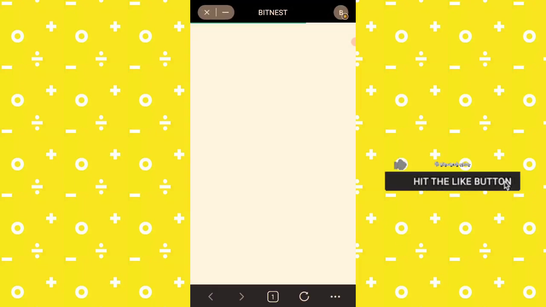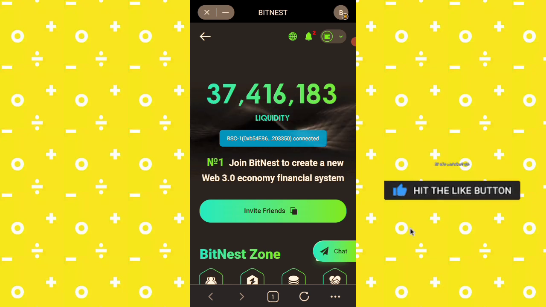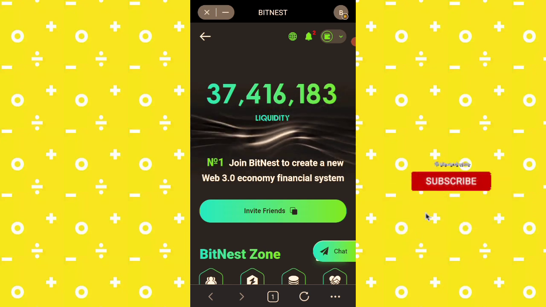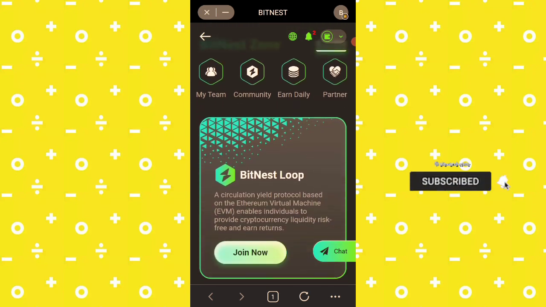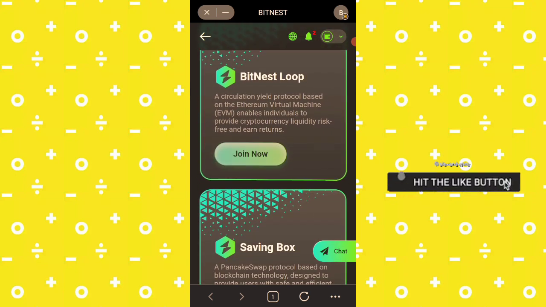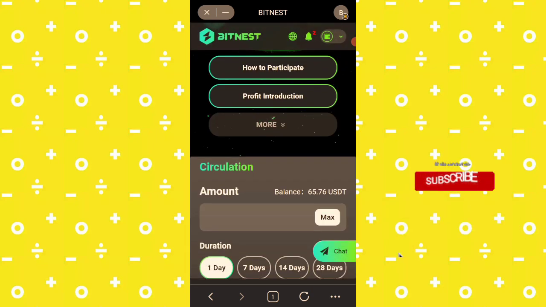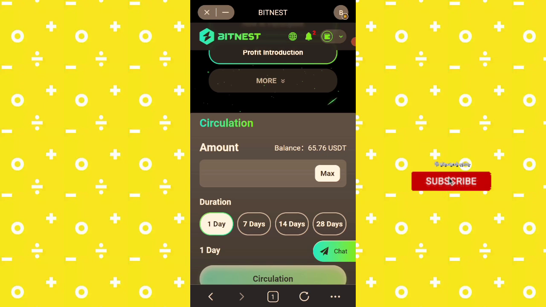So you can see how seamless it is working on Token Pocket wallet compared to Trust Wallet. That's the reason why we recommend a certain wallet to use. So this is still the website on Token Pocket wallet, and this is Bitnest Loop. Come to this Bitnest Loop. So you can see my balance of 65 dollars is now showing.